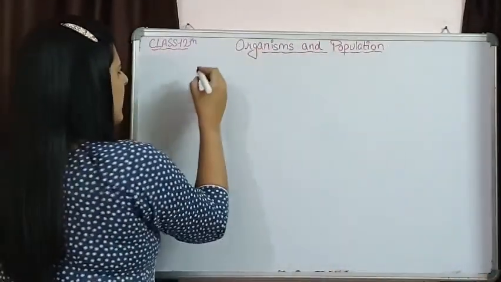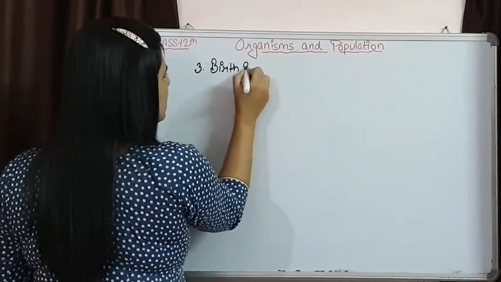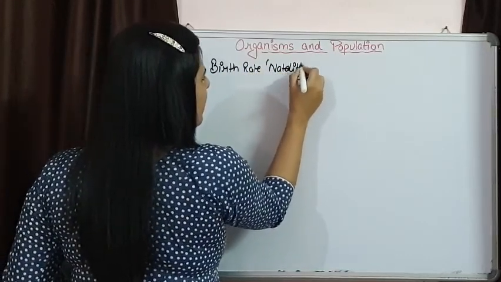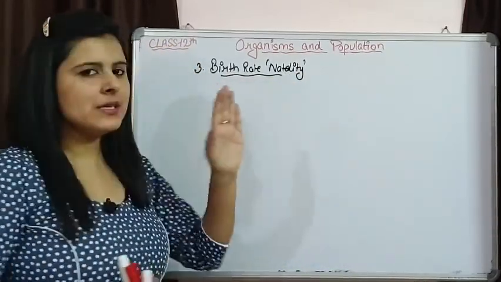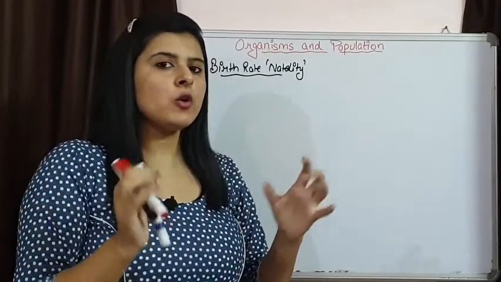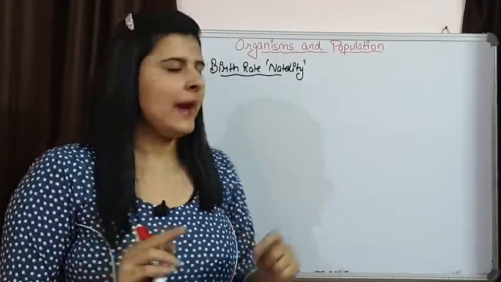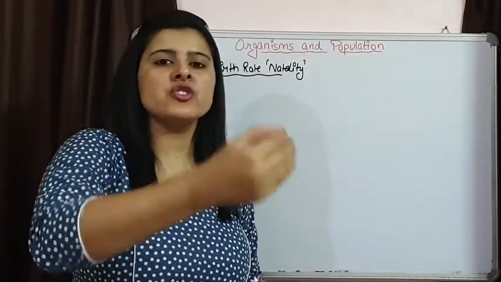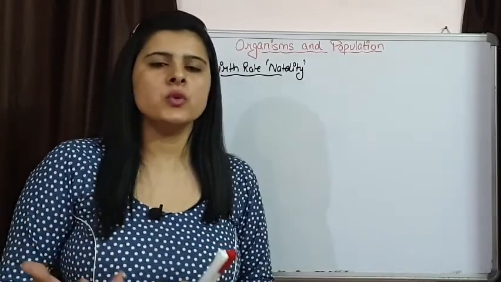First we are going to talk about birth rate, that is known as natality. We can say natality, and later on we will talk about death rate. See, birth is a term that is related with organism. When we are talking about birth rate, that is going to be an attribute of population, and this birth rate simply means addition of average number of individuals by birth in a population with respect to time.